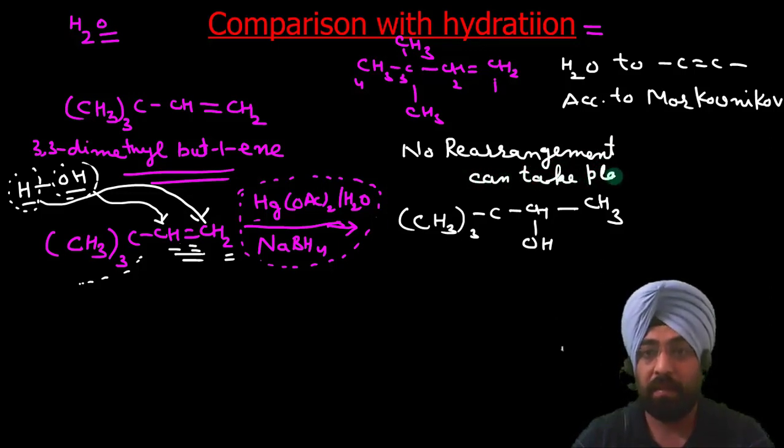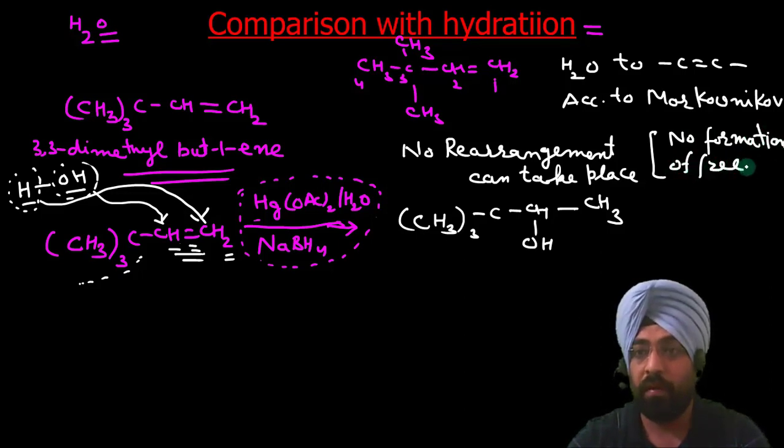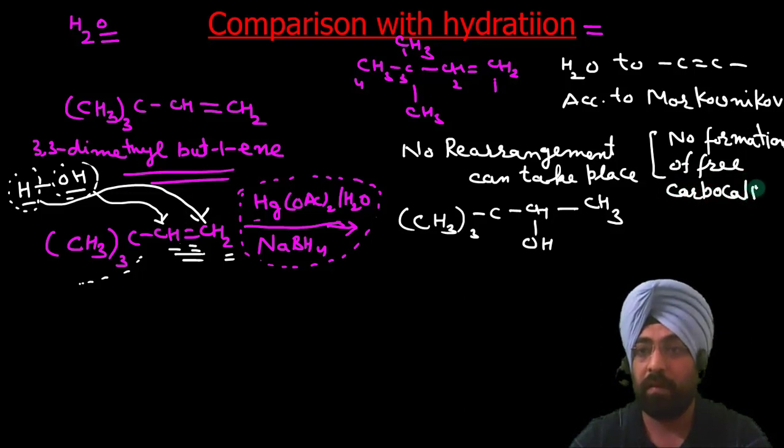Why? Because there is no formation of free carbocations. Okay, so this is the product.